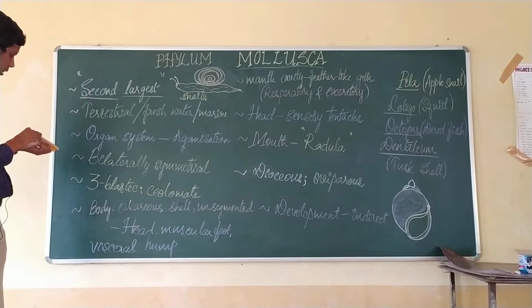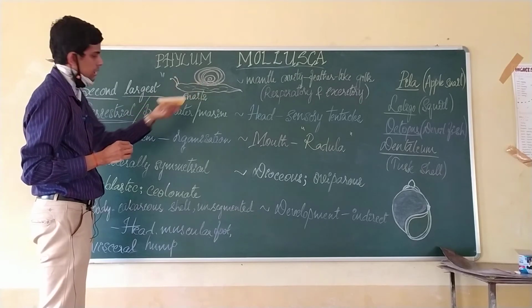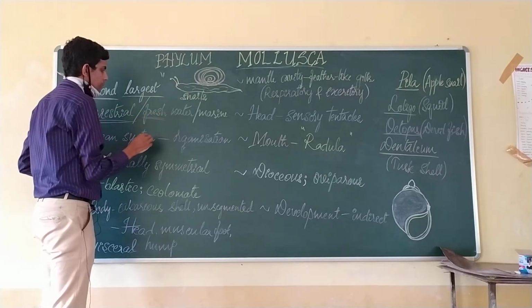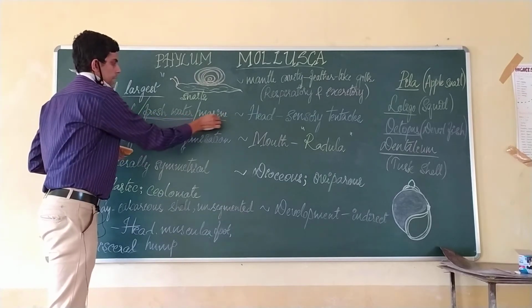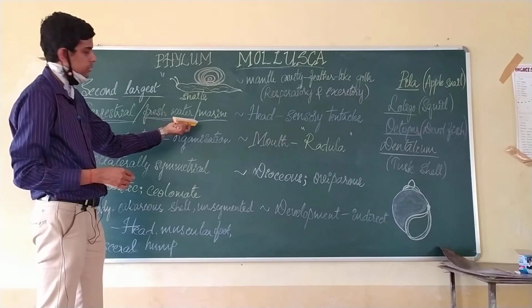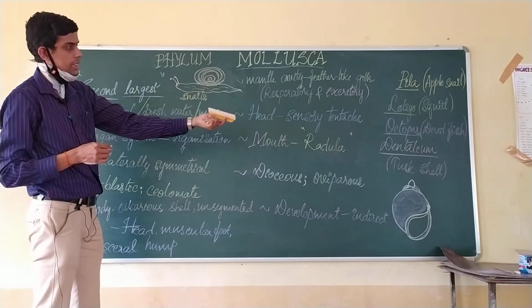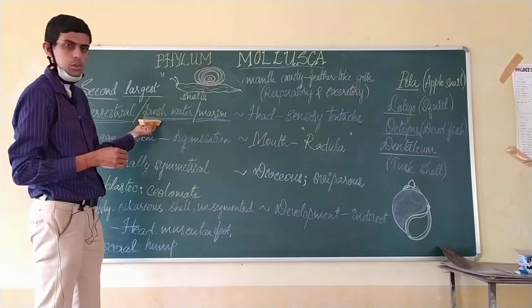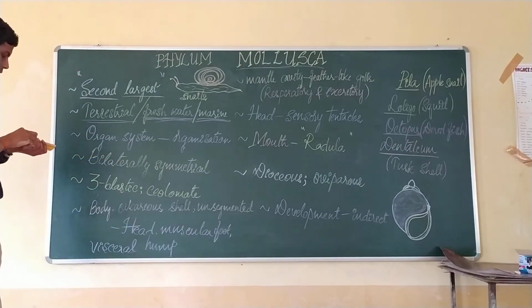And when we speak about the habit and habitat, they may be terrestrial, such as the snails, or they may be aquatic, either freshwater or marine. For example, octopus is an example for marine habitat, right. Likewise, there is another type of snail which is usually located in freshwater forms. And when we speak about the organ system, it is the same as that of arthropodans.